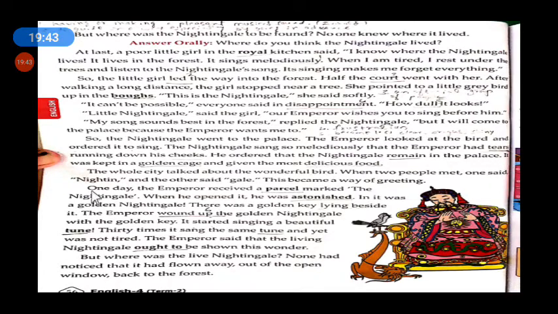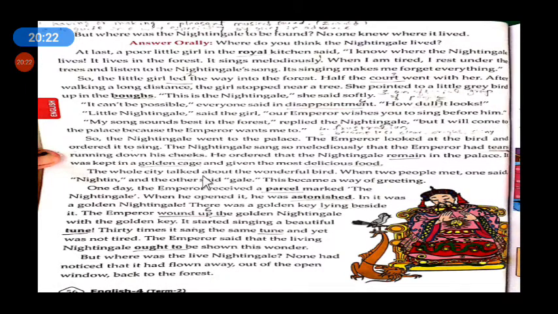Then it was kept in a golden case and given the most delicious food. See, the emperor ordered the servants to keep that nightingale in a golden case, not an ordinary case. That case was made of gold. And he ordered them to give the nightingale delicious, yummy food. See, dear students, then